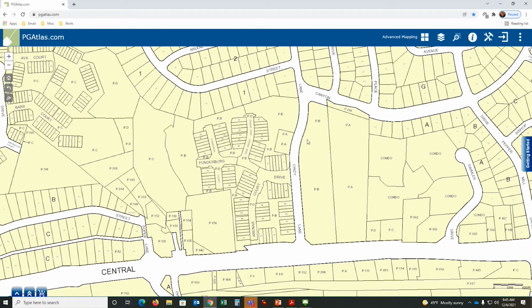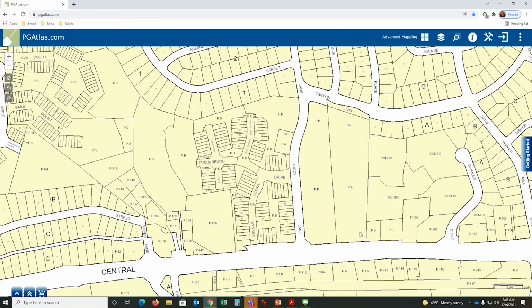Now I just said yellow has tax accounts. That means this road is not maintained by the government, and it has a tax account because this road is privately owned for this development. So you will get privately owned roads with road text, and you'll get publicly owned road text.